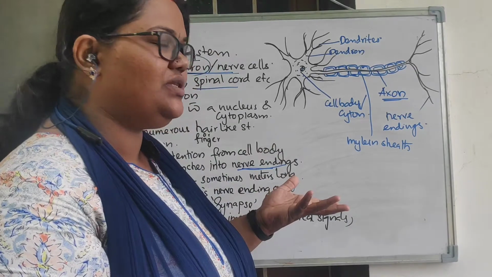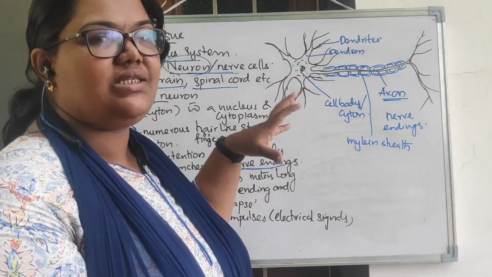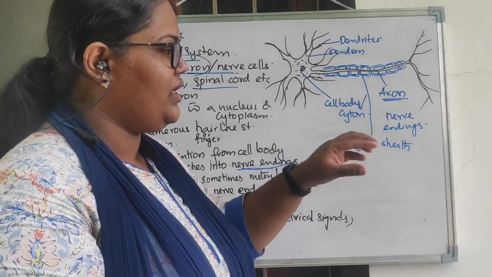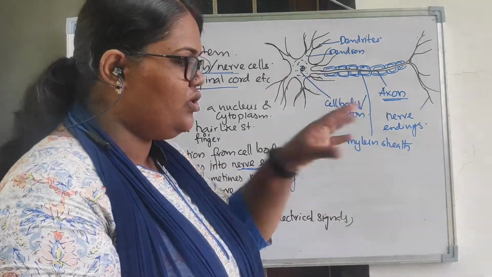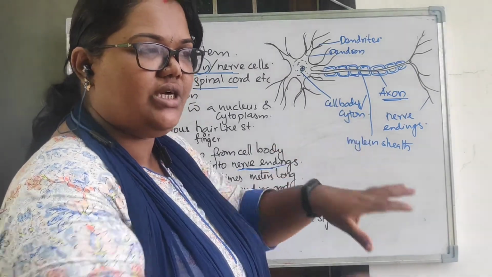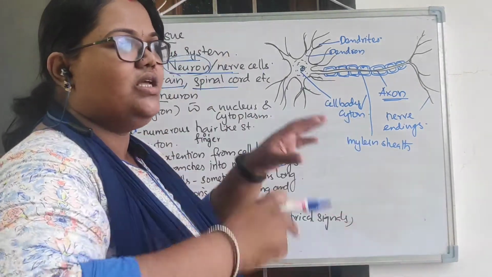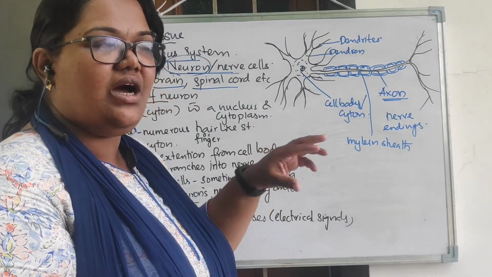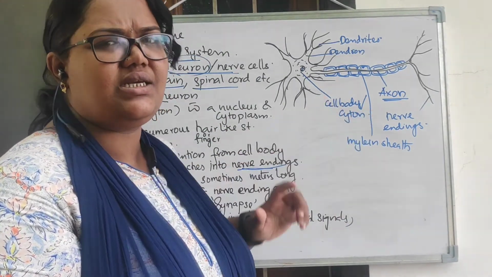What is the purpose of this myelin sheath? Actually, these nerve cells are meant for transmitting nerve impulses, right? So that means if we touch any hot object, the nerve cells in our sense organ will sense that it is a hot object and transmit the signals. They transmit signals like an electrical impulse. It is called a nerve impulse, which is transmitted like an electrical signal.